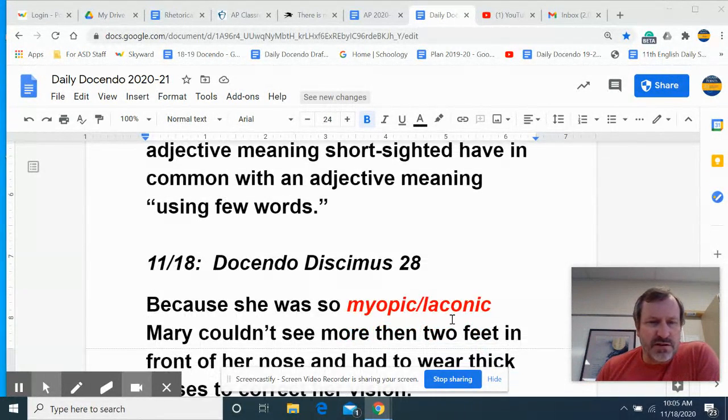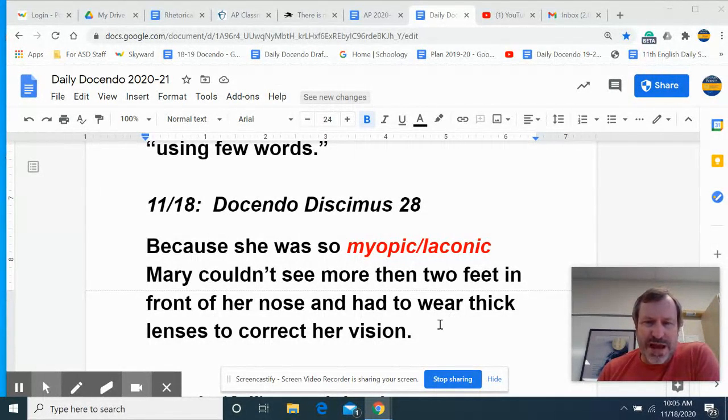All right, let's look at our sentence here. Because she was so myopic, Mary couldn't see more than 2 feet in front of her nose and had to wear thick lenses to correct her vision.